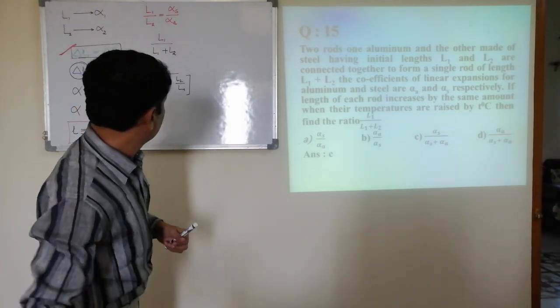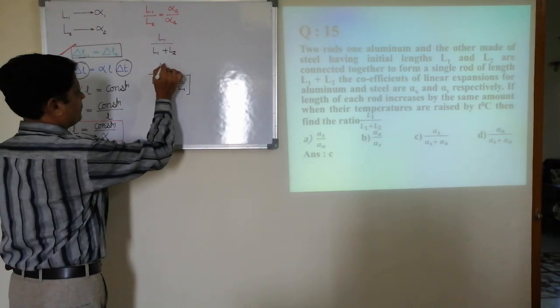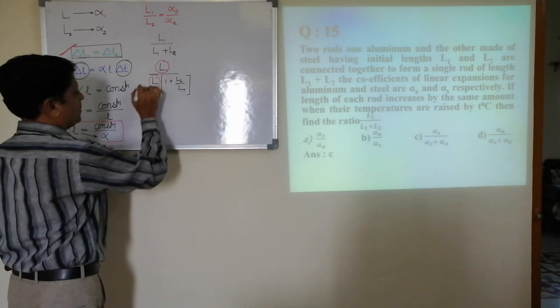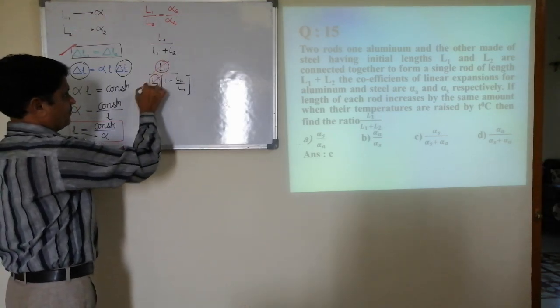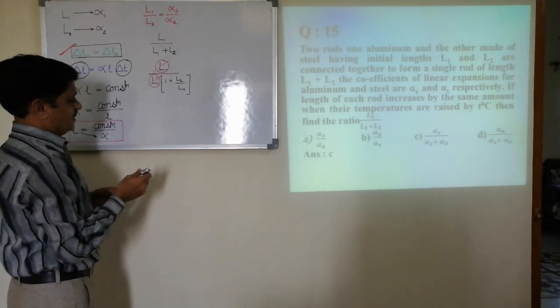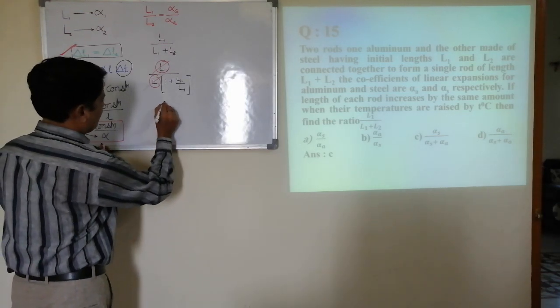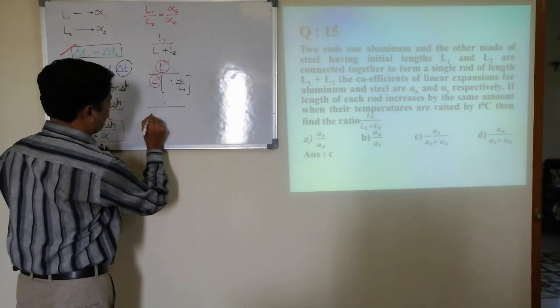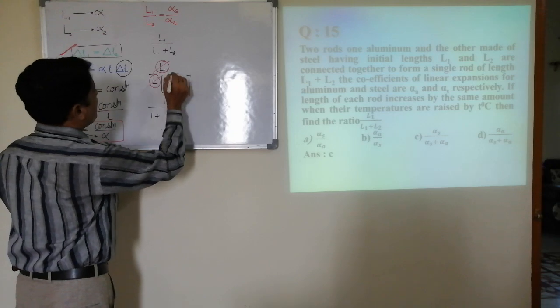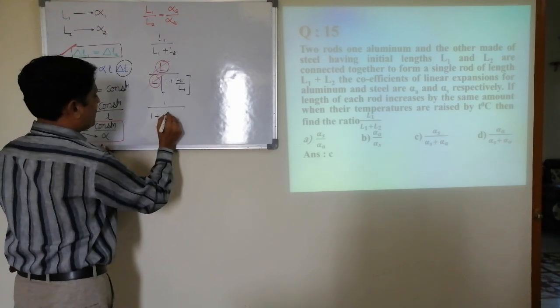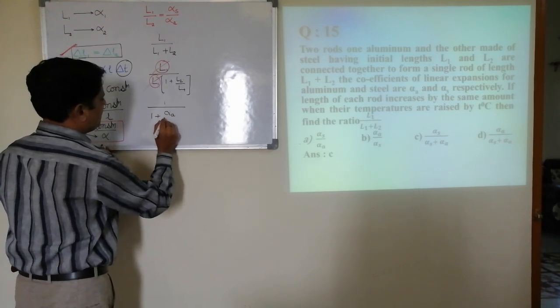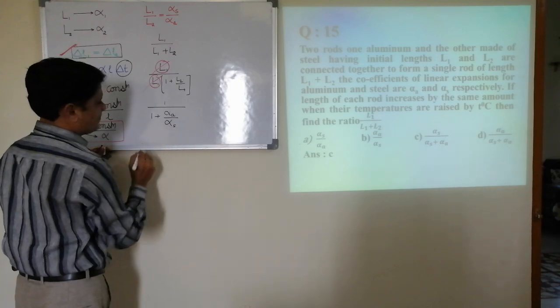You know here, this L1 and this L1 get cancelled. Then 1 whole divided by 1 plus L2 by L1. L2 by L1 means alpha A by alpha S.